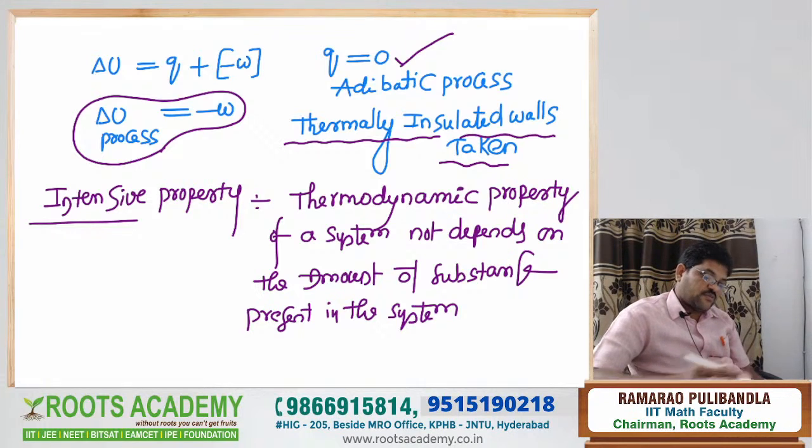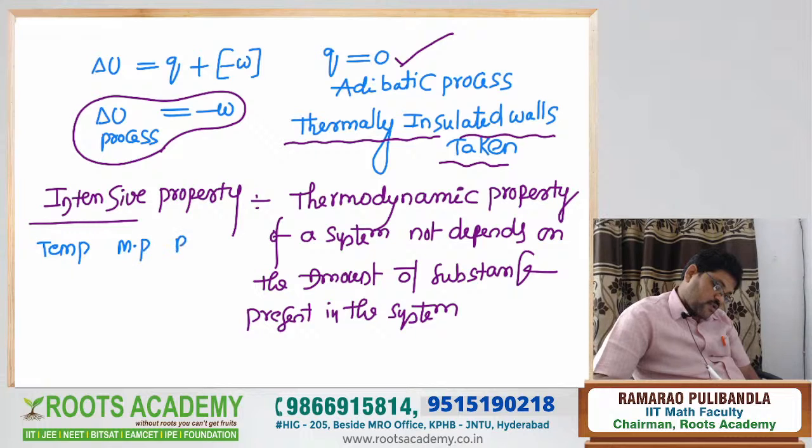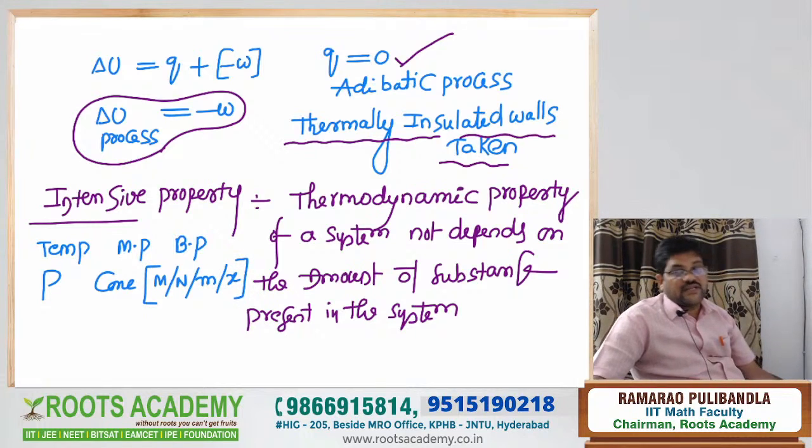What are the examples of intensive property? Temperature is an intensive property. Melting point is an intensive property. Boiling point is an intensive property. Pressure is an intensive property. Concentration, whether capital M, capital N, small m, or mole fraction. All are examples of intensive properties.